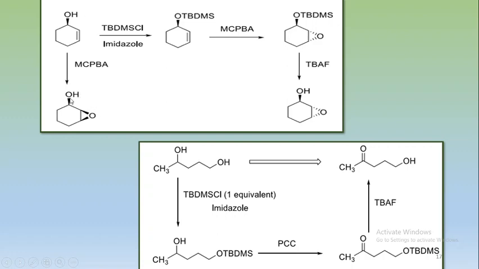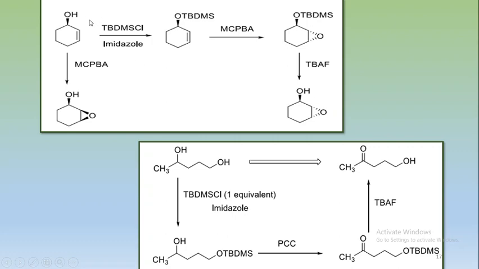Therefore if the OH group is above the plane, then the epoxide will form above the plane. This is the product by using MCPBA, but we want the product like this, that is the below the plane epoxide. This is impossible by using the simple MCPBA because the hydrogen bonding is possible and the epoxide formed is above the plane. But if we want the below the plane epoxide, then what can we do?